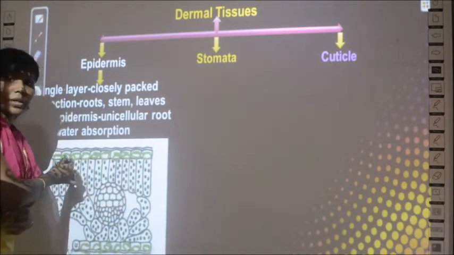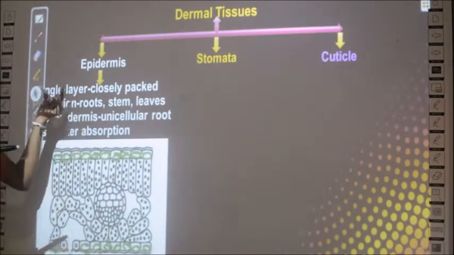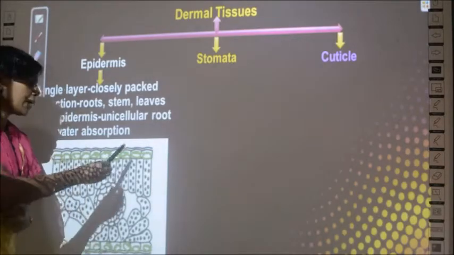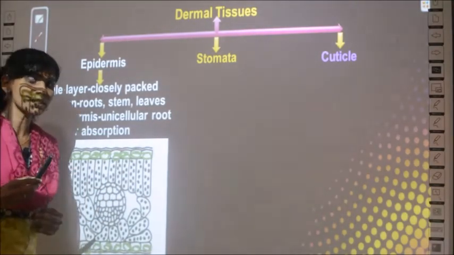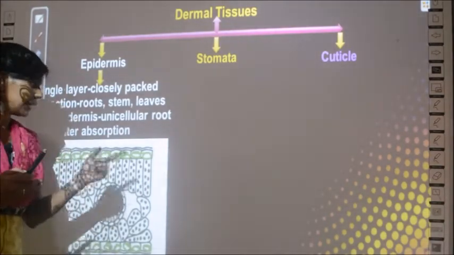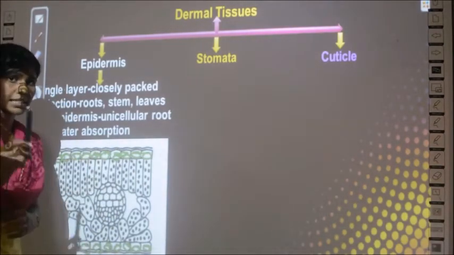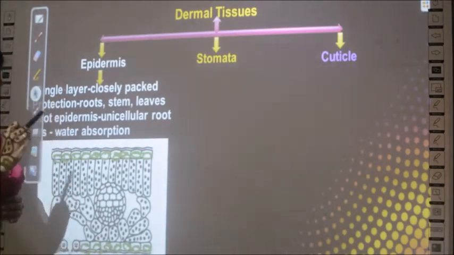Only this is the epidermal cell. So you can call it a single layer of cells, and it is closely packed because there is no space between them. If there is space, it is called intercellular space. So I can tell the epidermal layer cells do not have intercellular space.